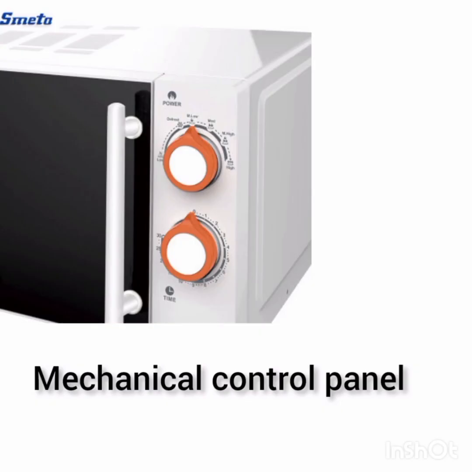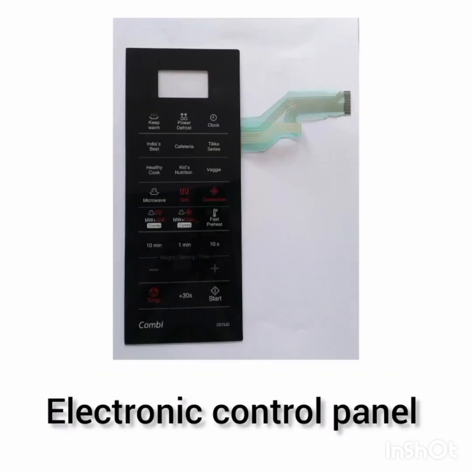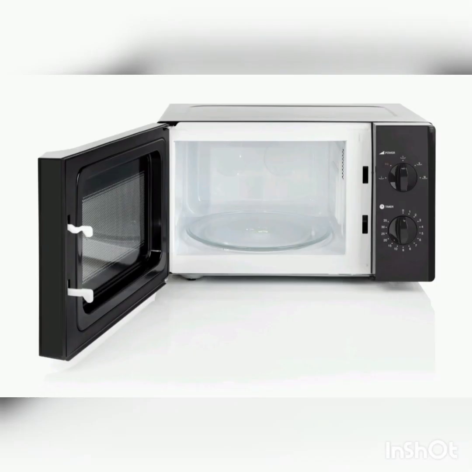Then control panel. The control panel of a microwave oven can be either mechanical or electronic. This is a mechanical control panel. It uses knobs or dials to set time and power levels. This is an electronic control panel. It uses a touchpad and digital displays. Then turntable. A turntable is a rotating plate inside the cooking chamber that helps to ensure even cooking.